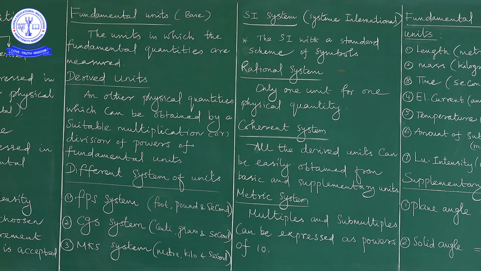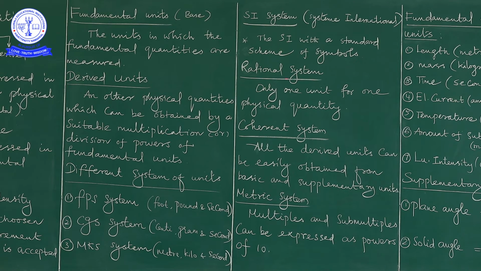The SI system, the international system of units, is the SI with a standard scheme of symbols. So we have to keep the SI system in mind.